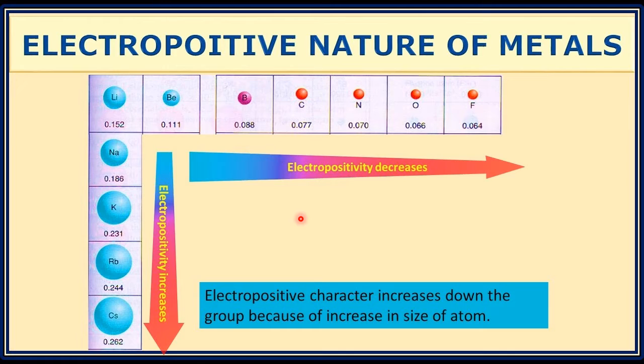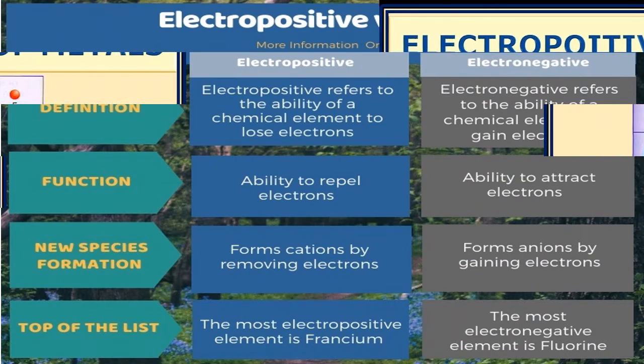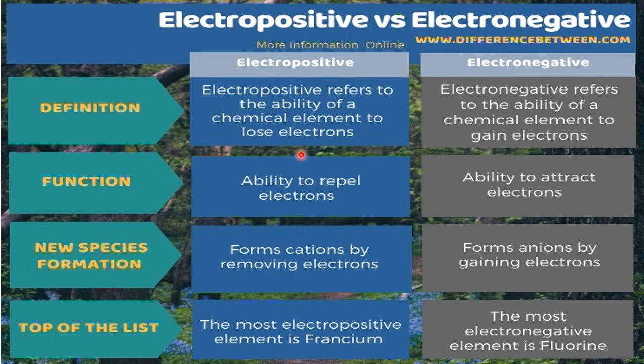To show that, I have brought once again the same picture from the periodic table, showing where the electropositive and the electronegative elements lie. Now a small table tells the difference between them.